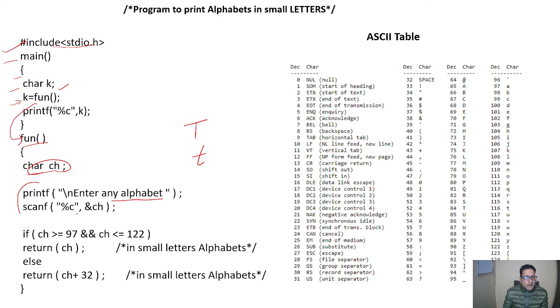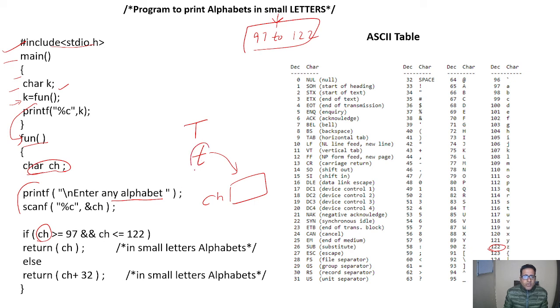After it is stored at this location, it will check whether the decimal value of the character is greater than or equal to 97, because we know that small letters lie between 97 and, you can see here, 122. So this is the decimal limit of small letters. So it will check whether the value entered through the keyboard is small or not.